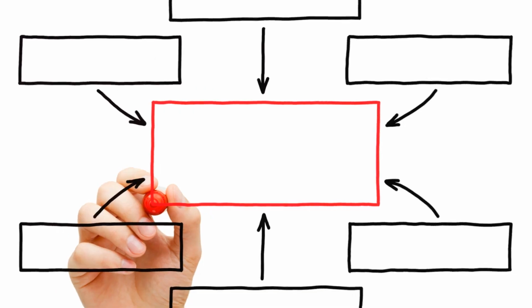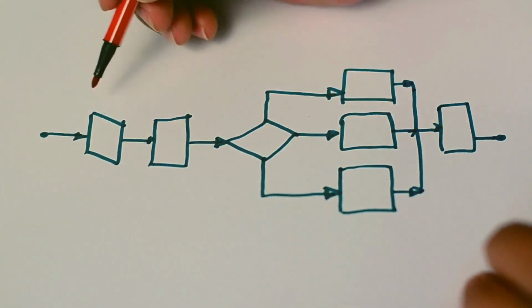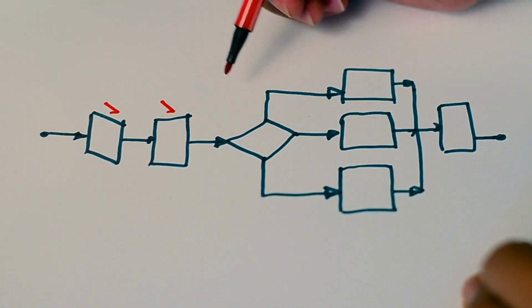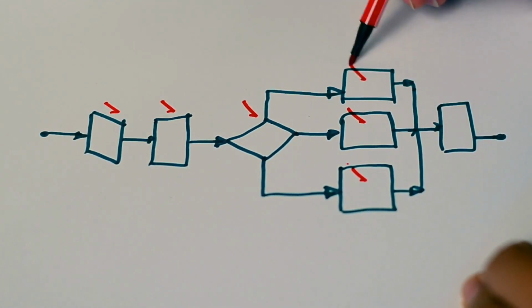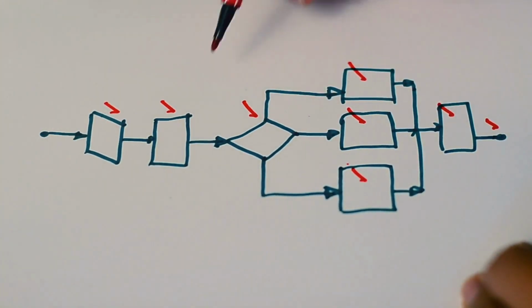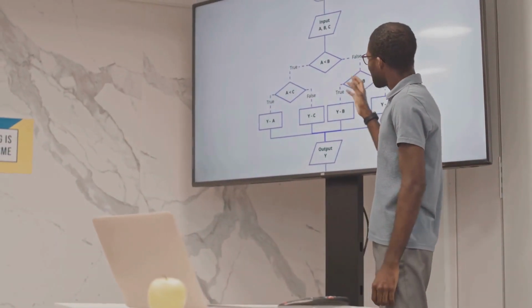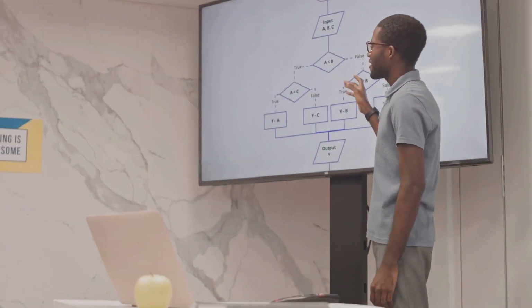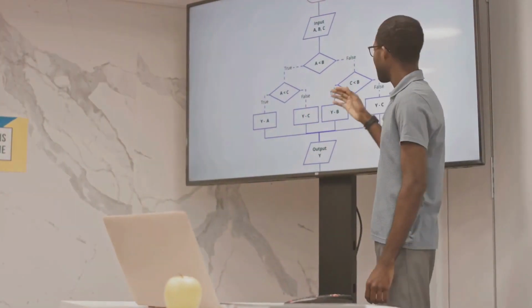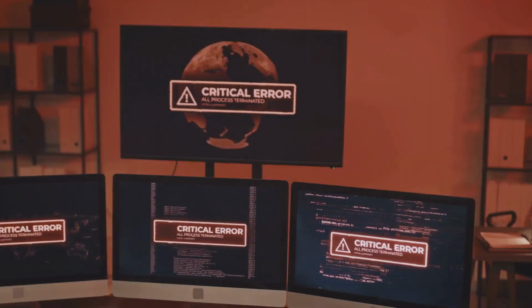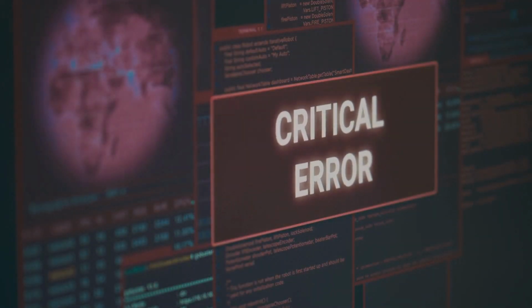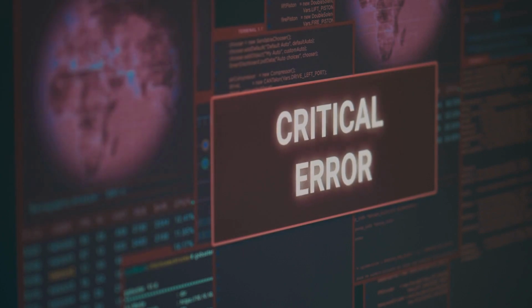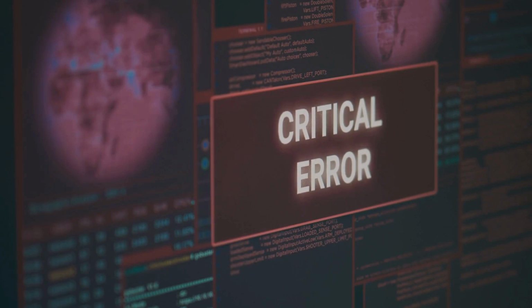We've walked through the steps to creating an algorithm, starting with identifying the problem we want to solve. We then moved on to breaking the problem down into smaller parts, designing steps to tackle each part, and finally, testing our algorithm to ensure it works correctly. These steps, while seemingly simple, are the pillars that support the creation of effective algorithms. And let's not forget the common pitfalls we discussed. Remember, it's crucial to avoid vague instructions, assumptions, and unnecessary steps when crafting your algorithm. Each of these can lead to errors or inefficiencies, hindering the smooth operation of your algorithm.